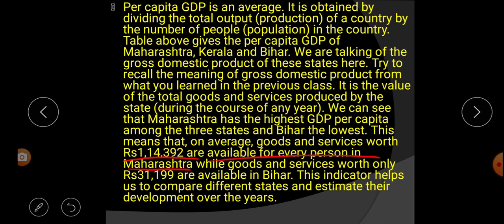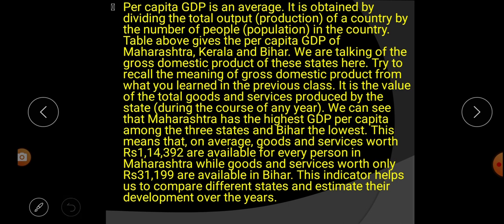So what does that mean? That means in Maharashtra for each person 1,14,392 are available. Next, while goods and services worth only 31,199 are available in Bihar. That means whatever goods and services are available in Bihar, for each person how much? 31,199 only are available.